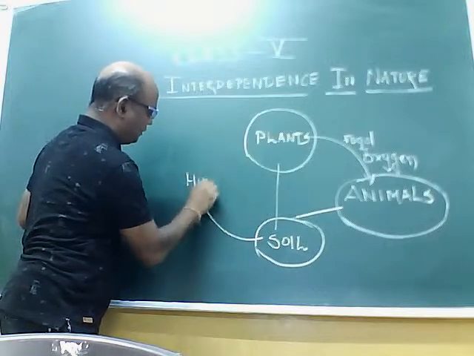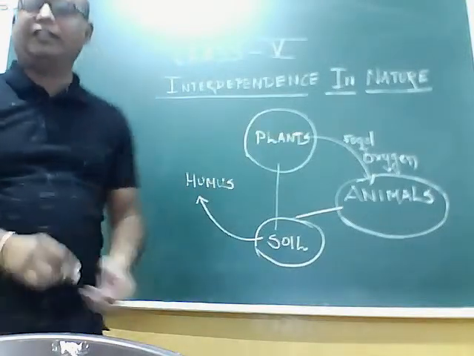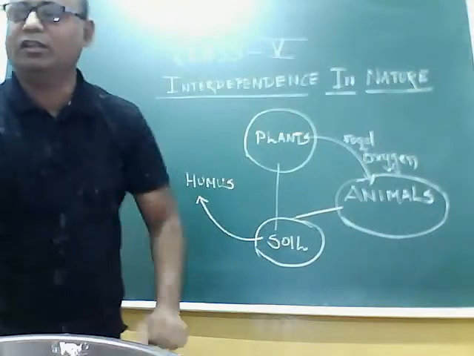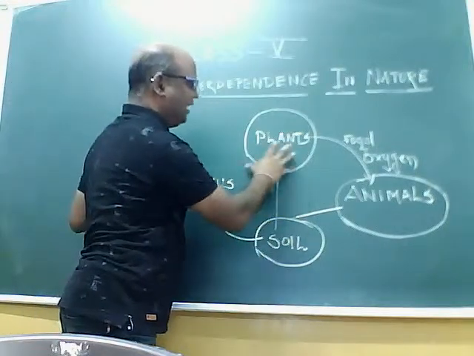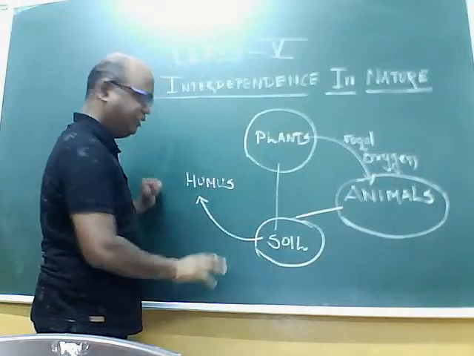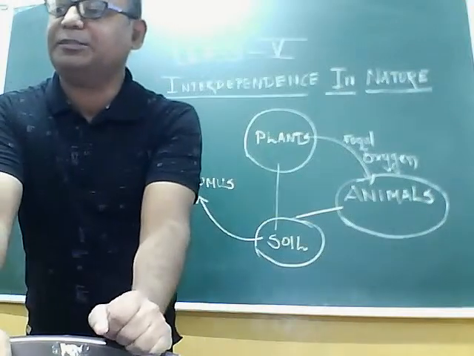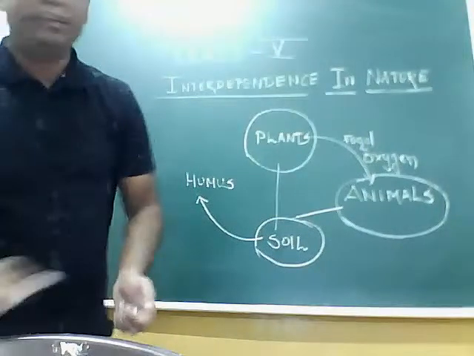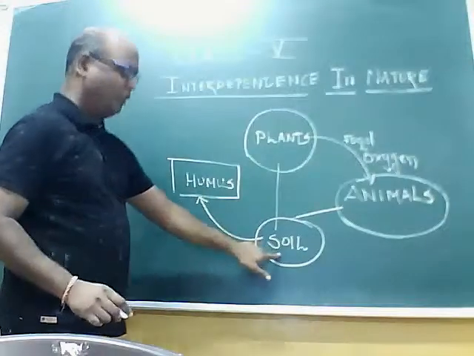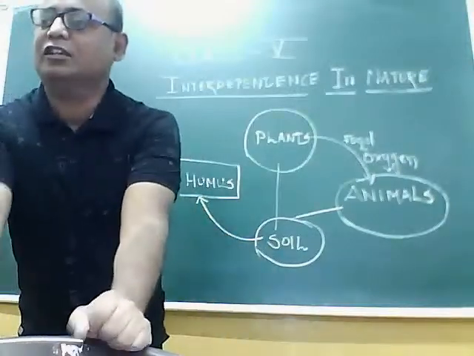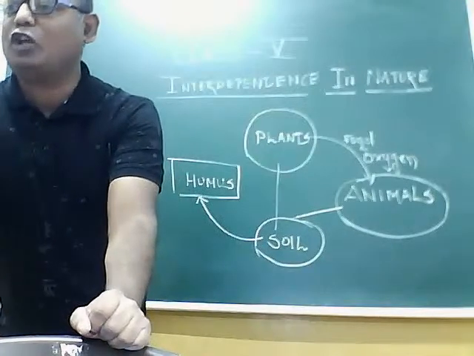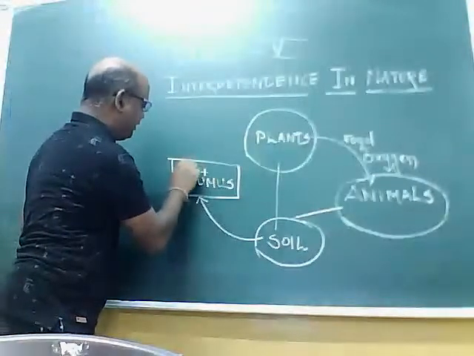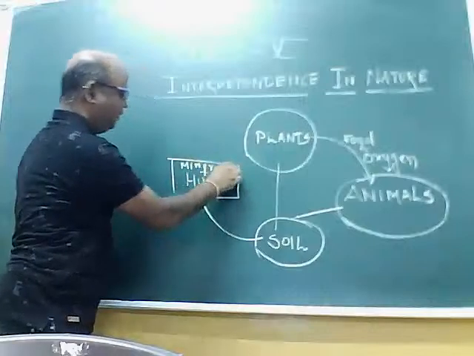So humus is formed that makes the soil fertile. How is it formed? These bacteria play an important role in converting dead remains of plants and animals into humus. That is, they convert inorganic substances present in dead remains of plants and animals into organic substances. And minerals are already there in the soil, because soil is formed by weathering of rocks. Rocks are made up of minerals. Therefore, humus plus minerals make the soil fertile.